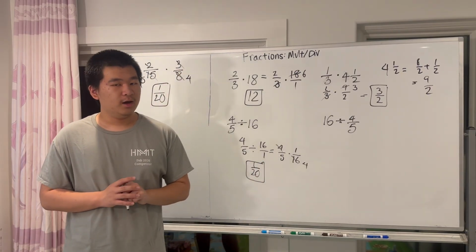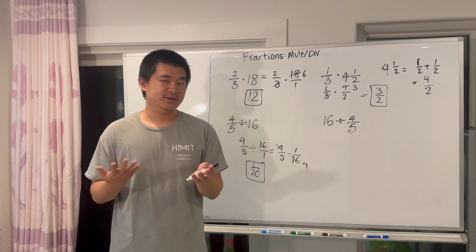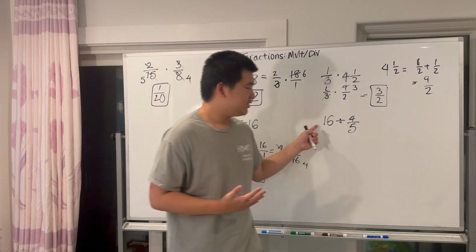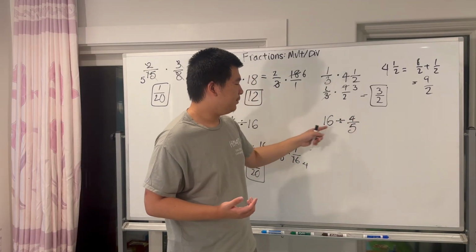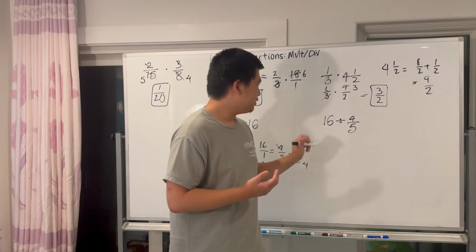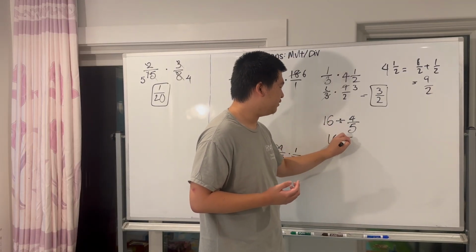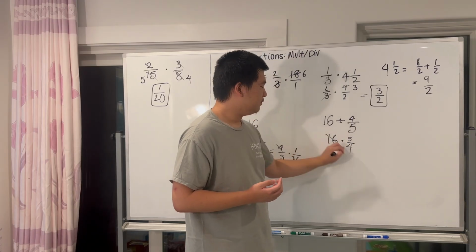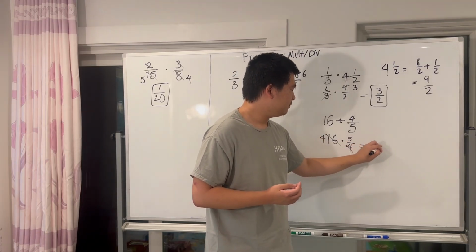Now, last problem, we can of course divide an integer by a fraction. And here I would say it's even easier, because it's still an integer. You keep the integer and you flip the fraction. So keep, flip, and then multiply. So it's going to be 16 times, this flip is 5 over 4. Once again, remember to always cancel, and that gets you 20.